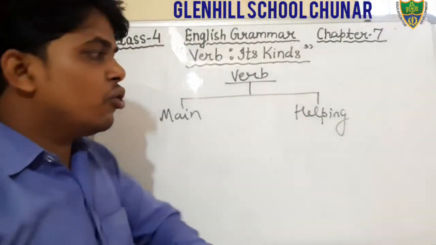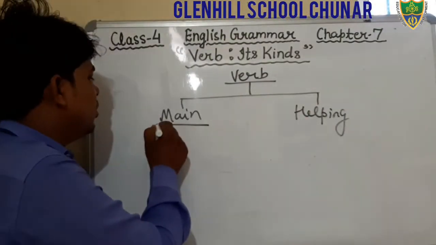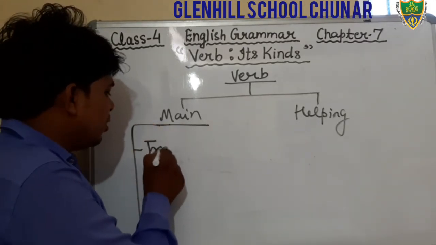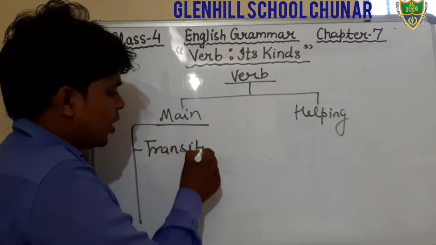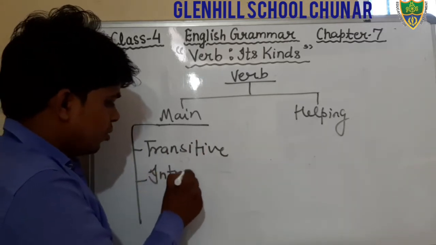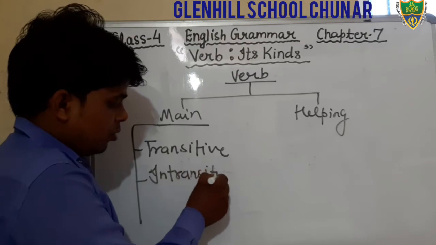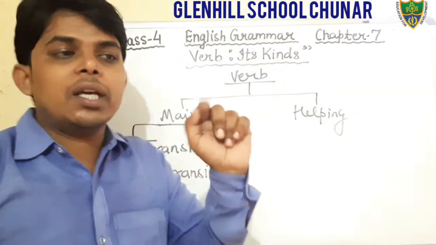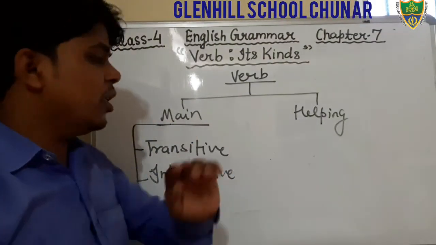Dear students, I have also told you main verb can be categorized into two subkinds, that is transitive and intransitive. The main verb can be categorized into transitive verb and intransitive verb.